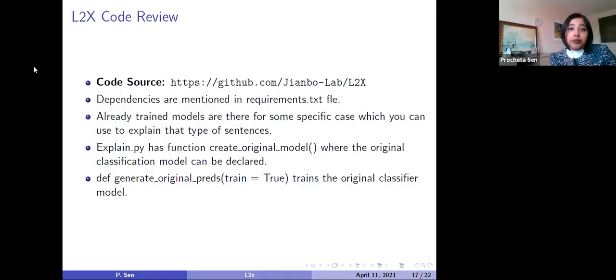Now I will directly go to the code. This is the link for the code, you can check it, and I will now show you the code.